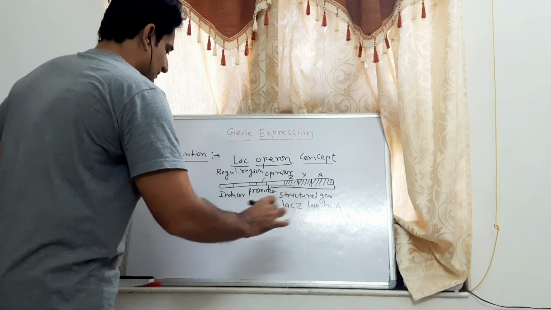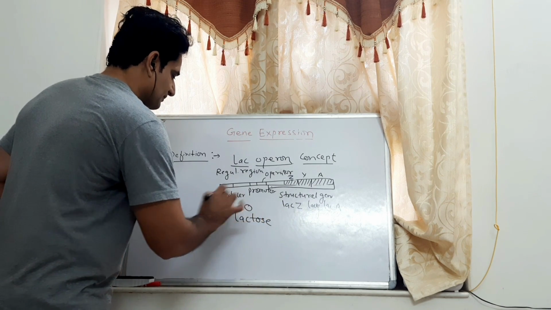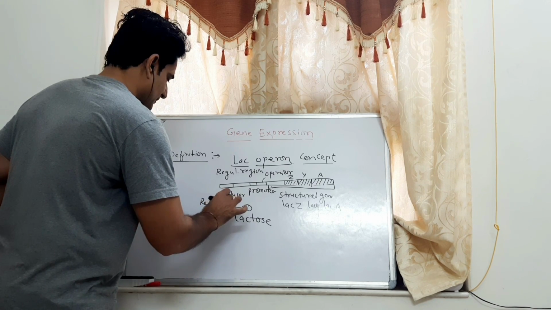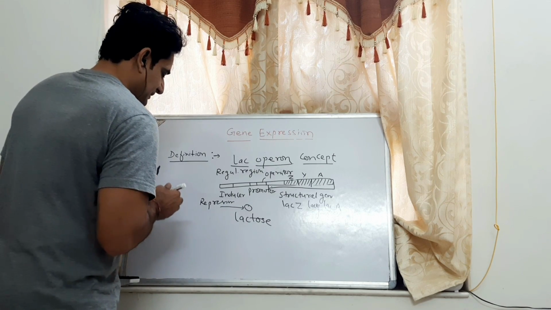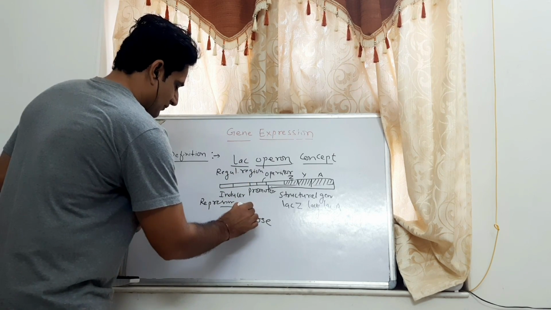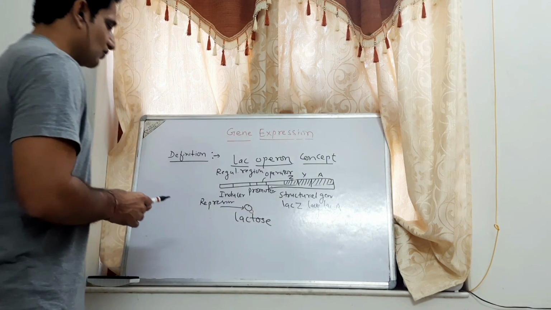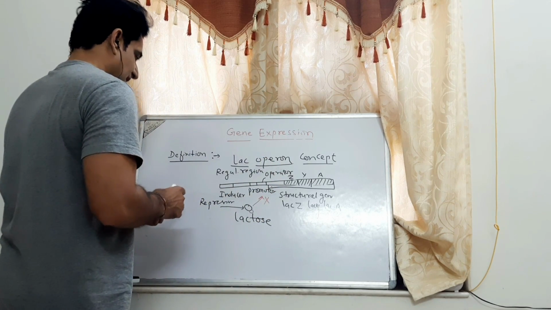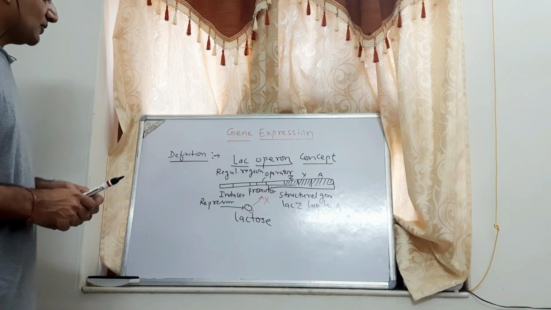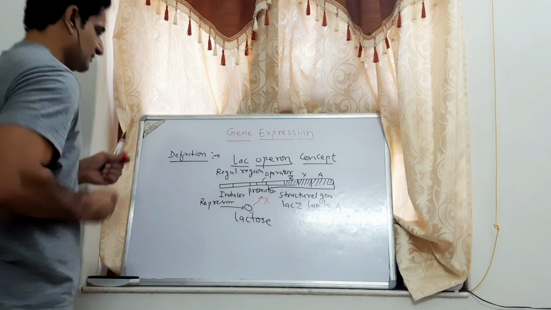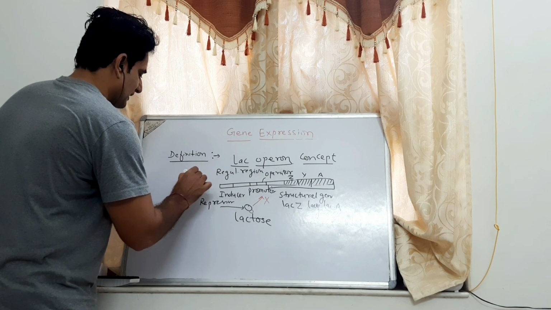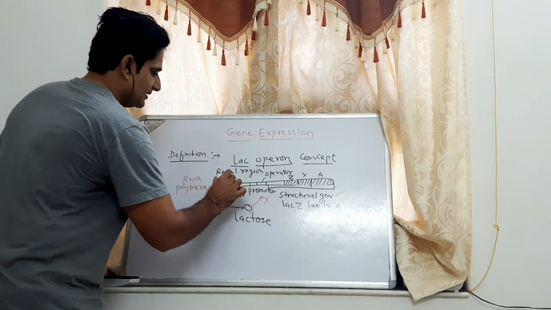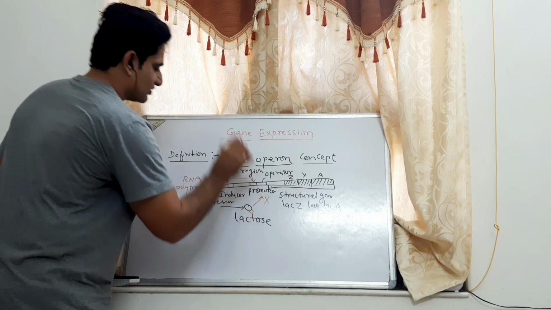But whenever there is lactose present and a low level or absence of glucose, then the lactose present in the medium binds to the repressor and makes it incapable of binding to the operator region, so the RNA polymerase easily attaches to the promoter region.